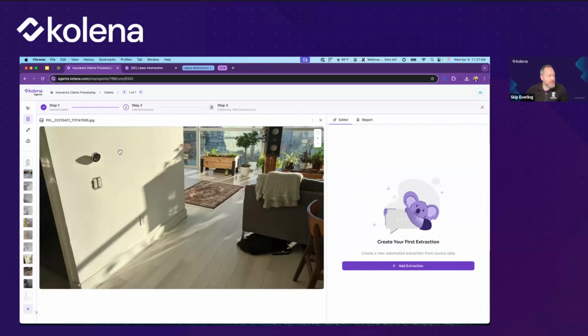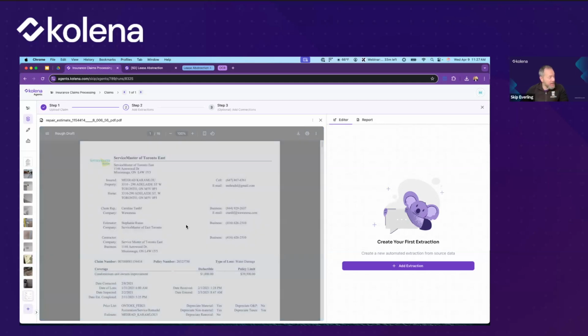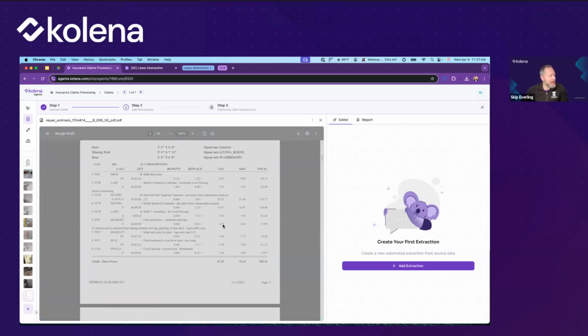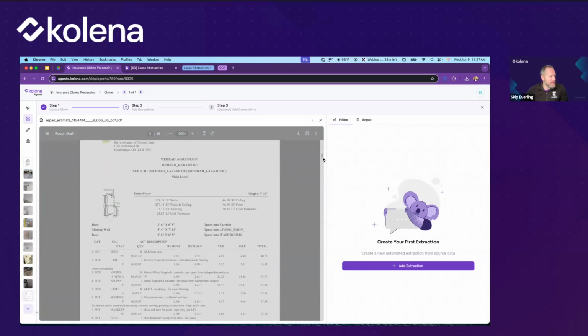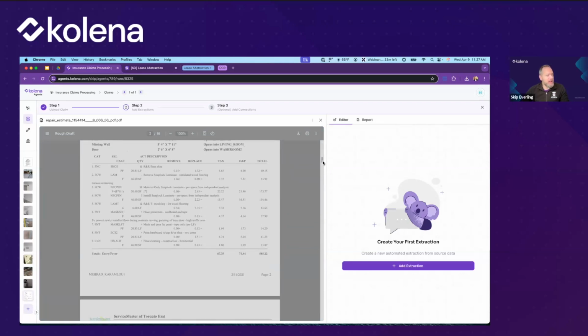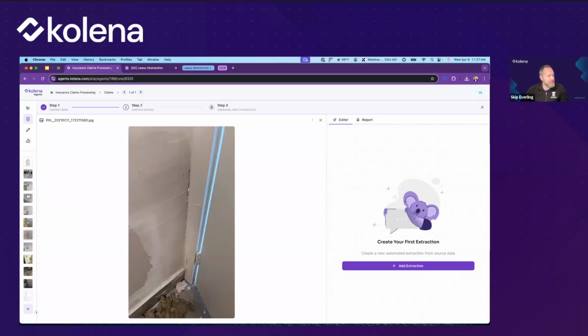And this is a more complete post-repair, for example. And at the end, there's this repair estimate document, which has all of the items and the totals for the repairs that are now documented in these images.